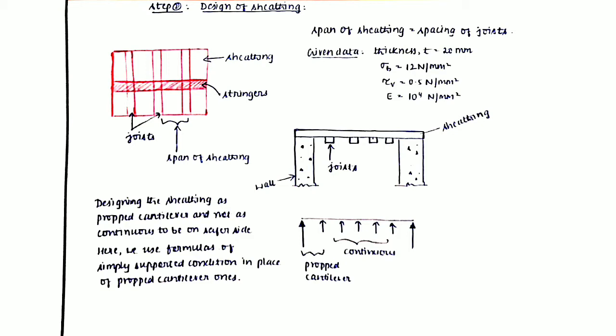So we'll consider the propped cantilever case, because it will slightly enhance our loading conditions, and we'll conventionally do this. But the formulas for propped cantilever are rather complex. So instead of using the formulas for propped cantilever, we are using the formulas for the simply supported case.